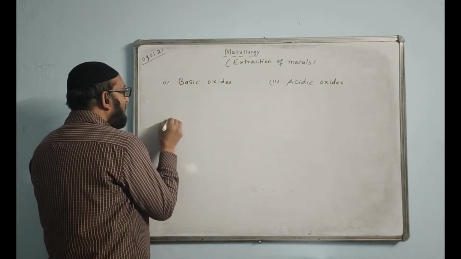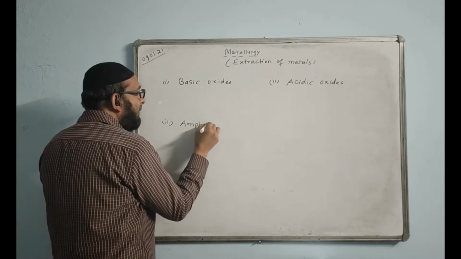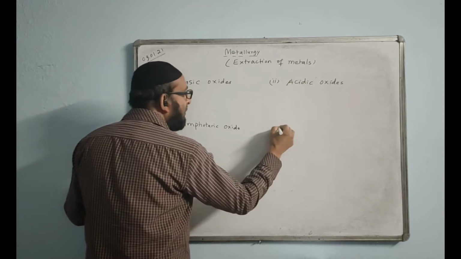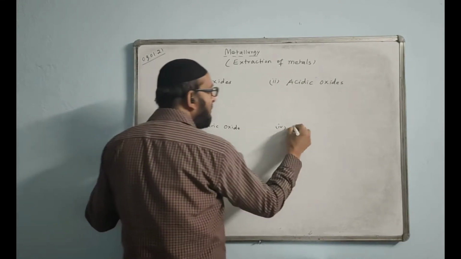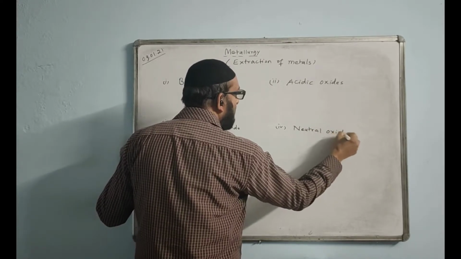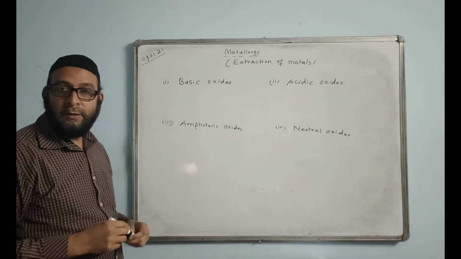Third one is called amphoteric oxides. And the fourth one is called neutral oxides. There are 4 categories of oxides.